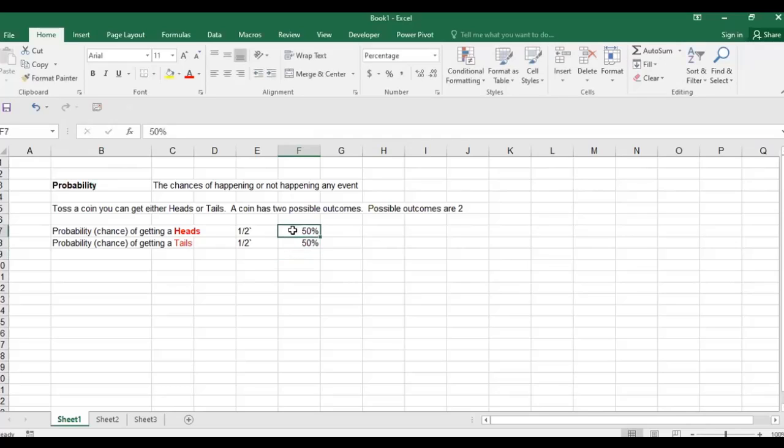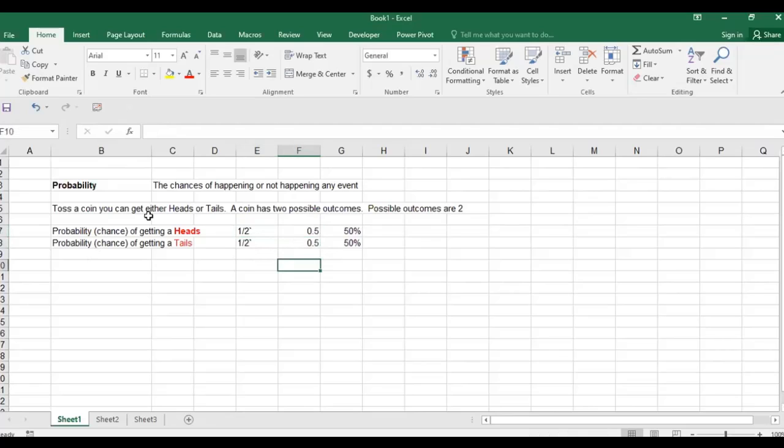In probability, you write it either as 1 by 2, or as 0.5 and 0.5. So there are two outcomes. When you toss a coin, you can get either a head or a tail, and both have equal chance, 50% of head and 50% of tails. And 50% we call 1 by 2, or 0.5. Actually, all these three things are the same. You call it 1 by 2, 0.5, or 50%. But usually we speak of it as half, 1 by 2 or 0.5.